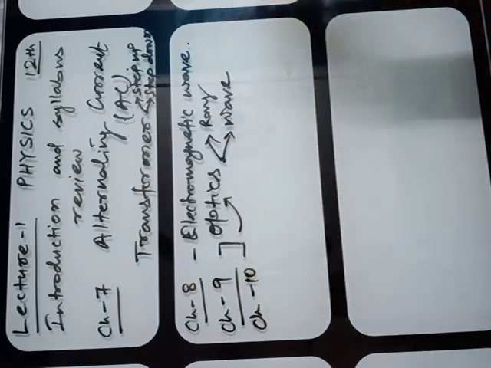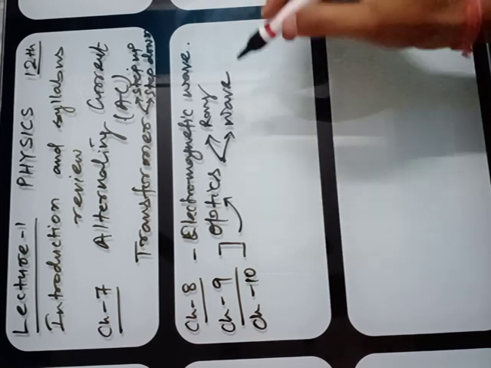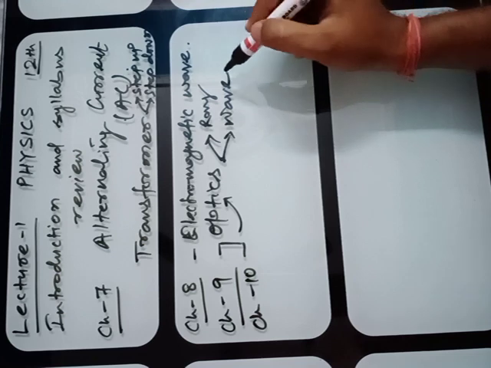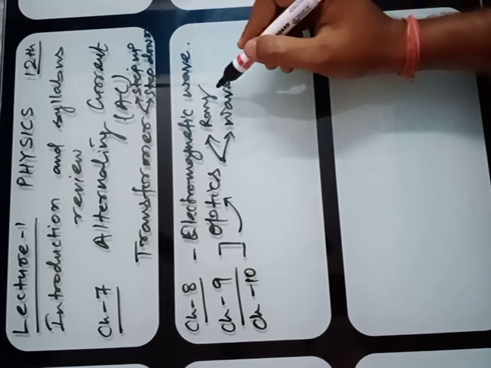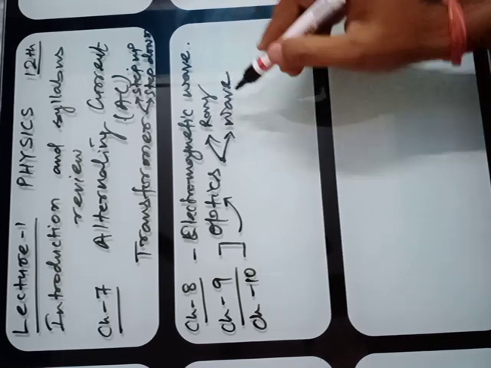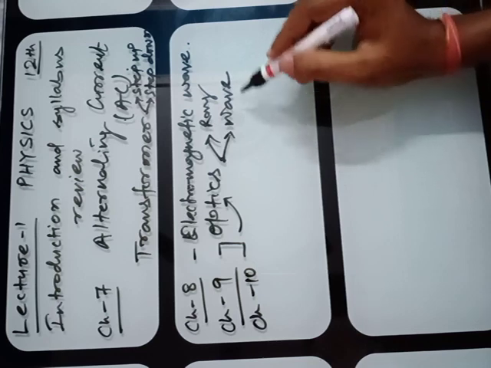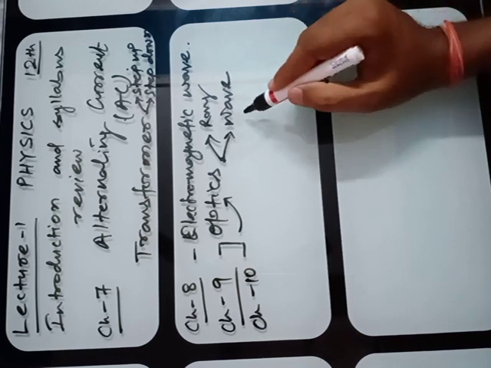In ray optics, you have to study about mirrors, lenses and optical instruments. Some of these topics you have covered in standard 10th also. And wave optics will be new for you.